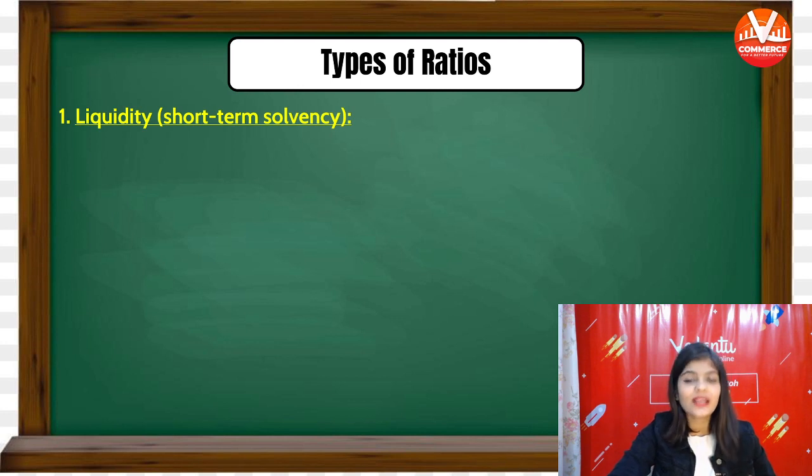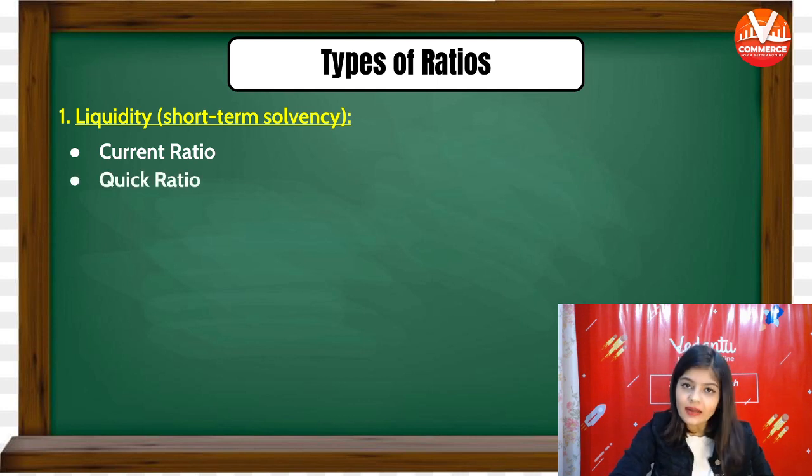So first ratio that we have is liquidity ratio or short-term solvency. We calculate the liquidity ratio to assess the short-term solvency. And it is further divided into 2 types, current ratio and quick ratio.